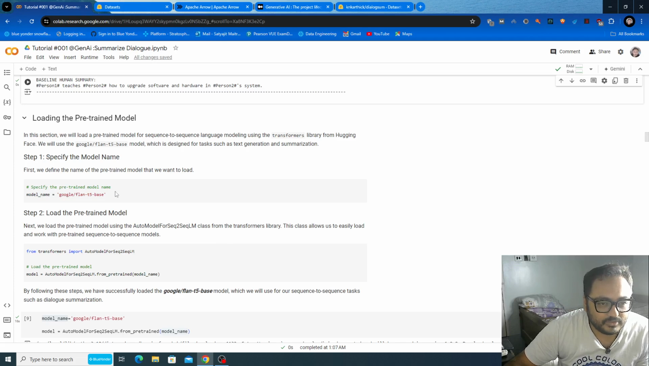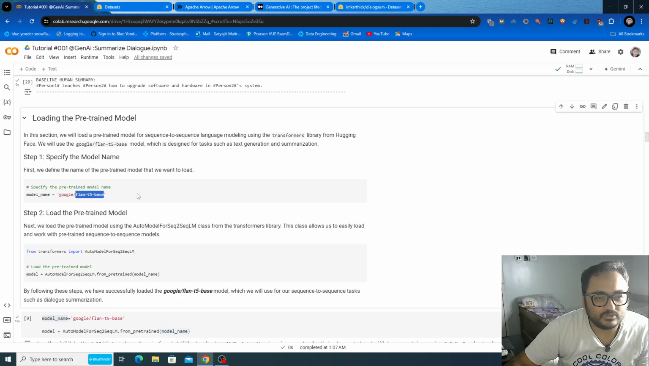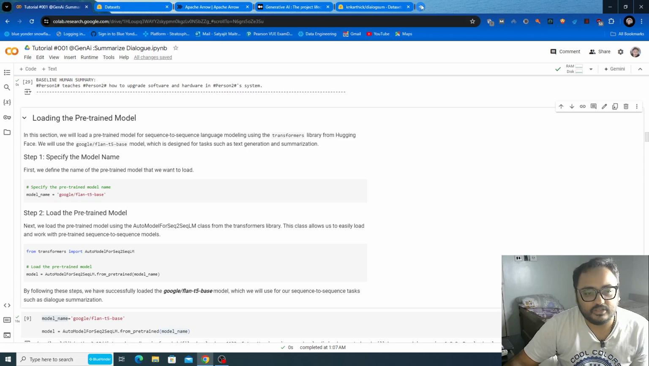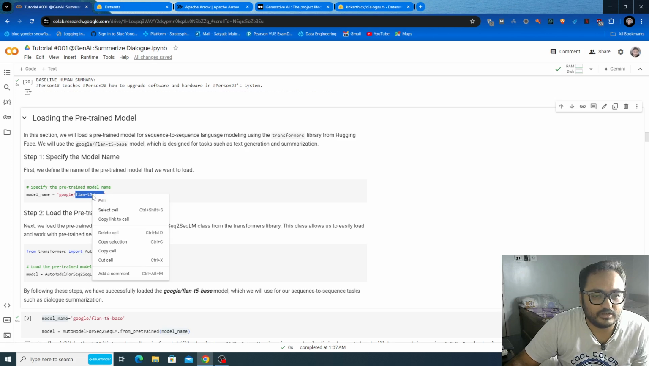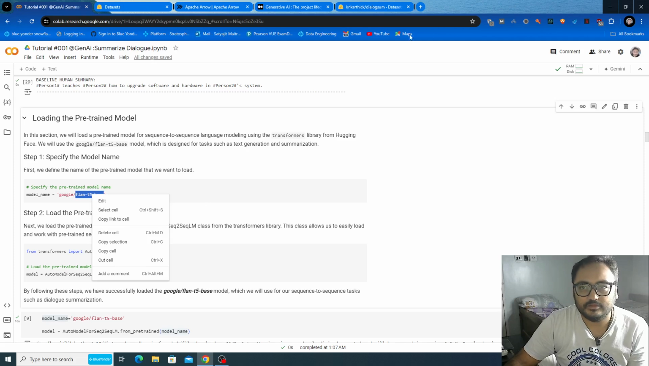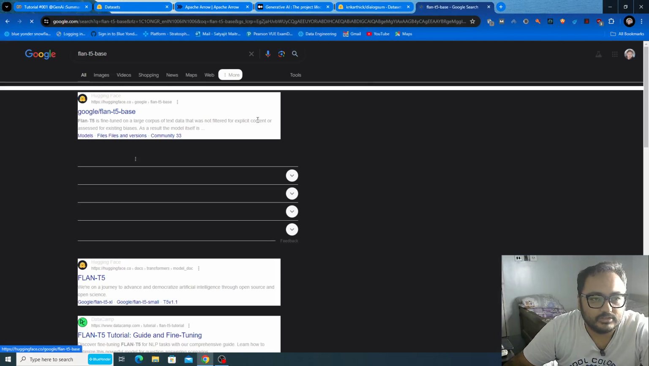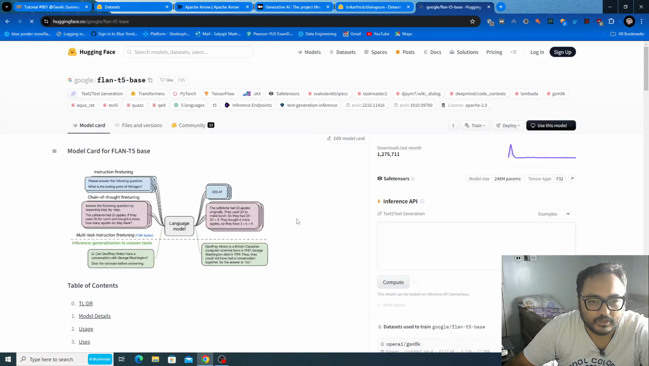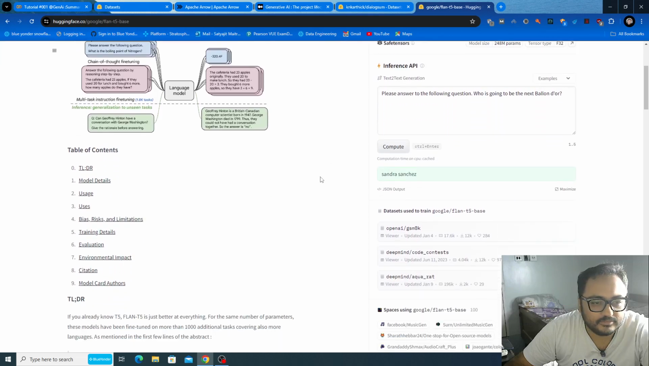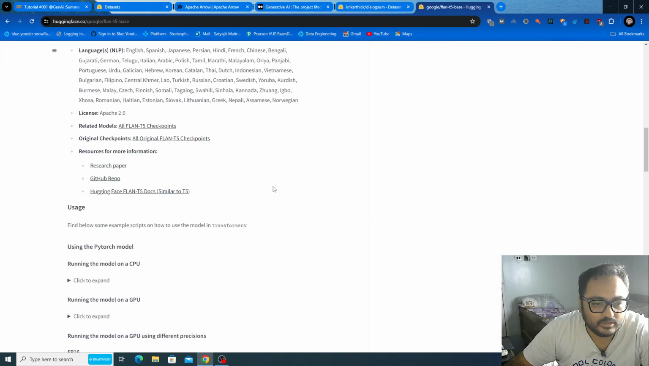So for the purpose of this example, for easy loading, we're using this T5-based sequence-to-sequence model provided by Google. The model has a relatively small number of parameters, so it needs less memory. You can search more about T5-base. If you just copy this and press Control C, you can read more about this model and see everything about it.